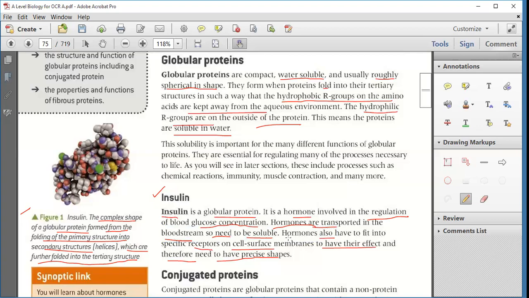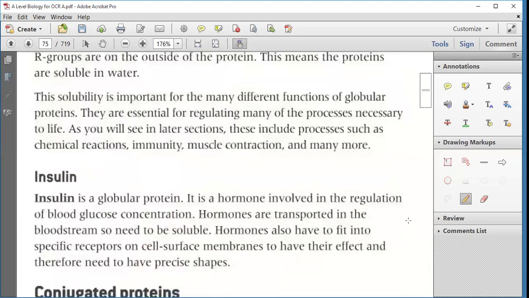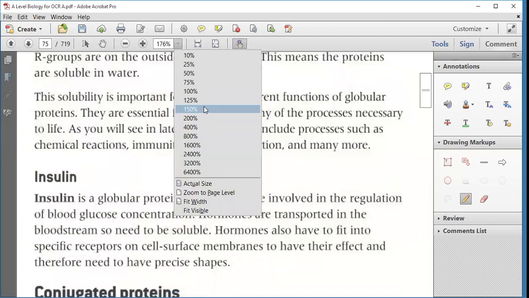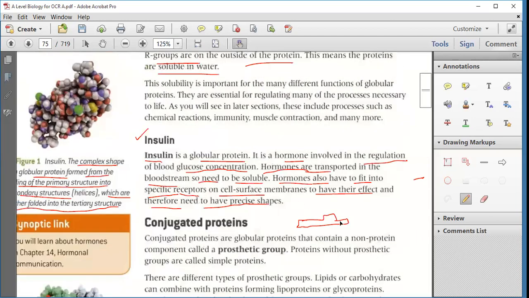Now hormones also have to fit into a specific receptor. Now, if you see lock and key, suppose this is a hormone, and this is a receptor. So this hormone will fit into this one, something like this.